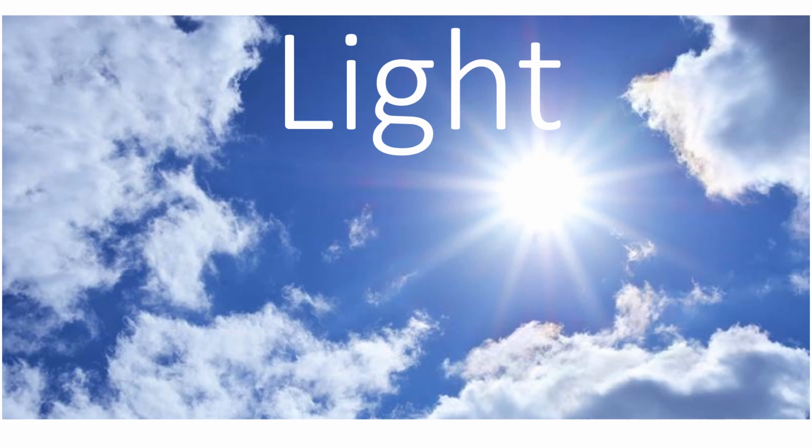Light is also a form of energy, and we get some energy from the light. So this is also one kind of energy, and it enables us to see the world around us. In the absence of light we are unable to see anything, absolutely zero. So let us understand how light enables us to see the things around us.